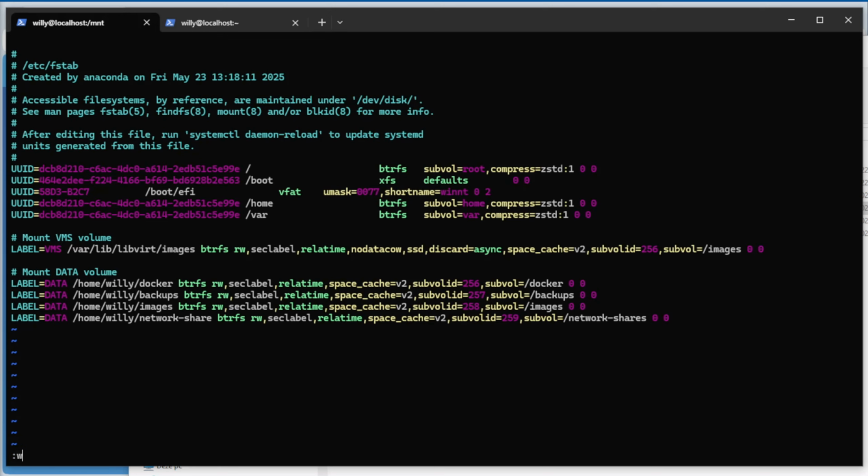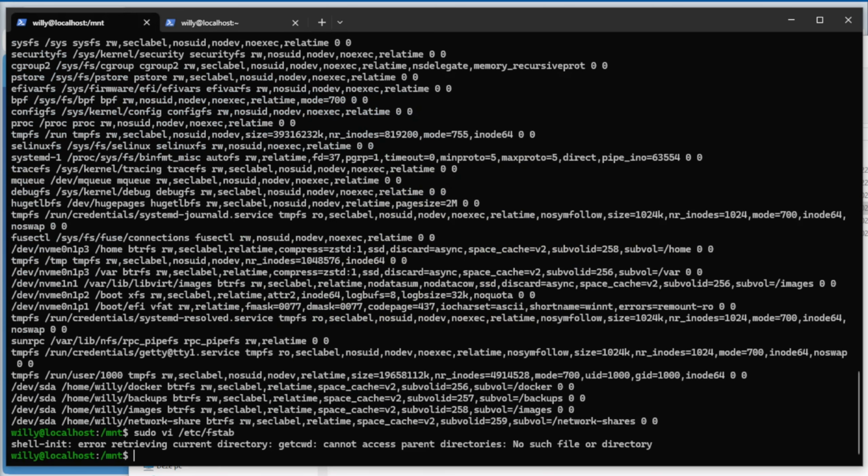You can escape. Colon wq, so write and quit. Okay. Now we do a systemctl daemon-reload. Enter.